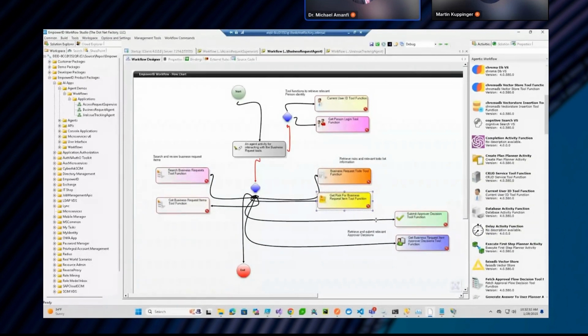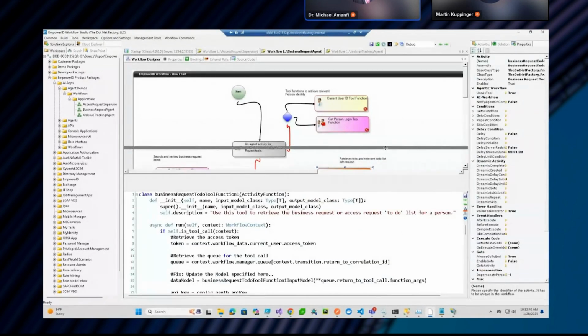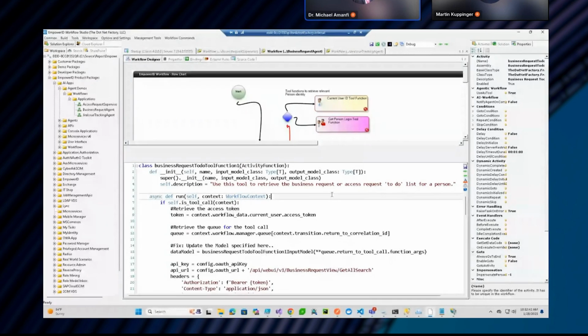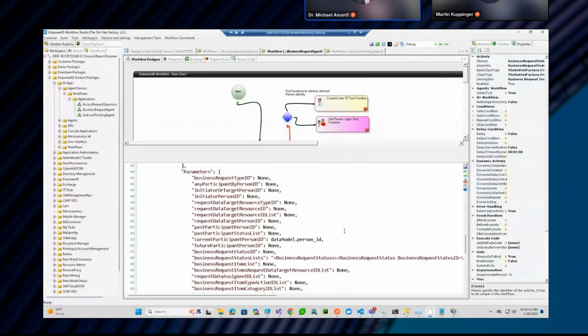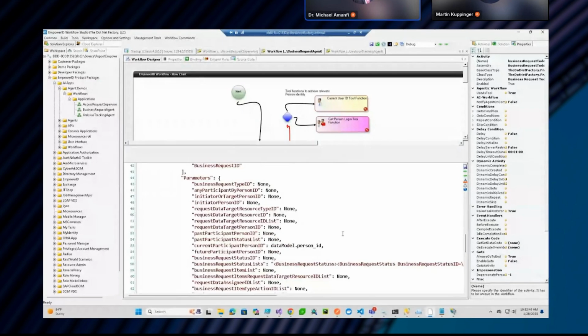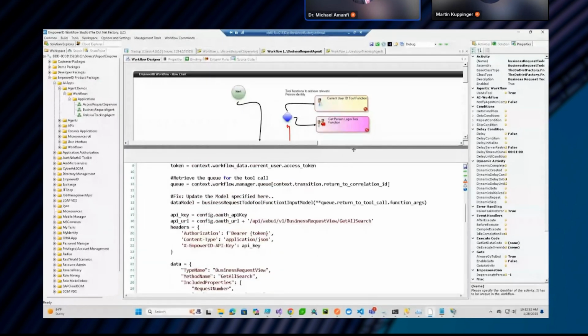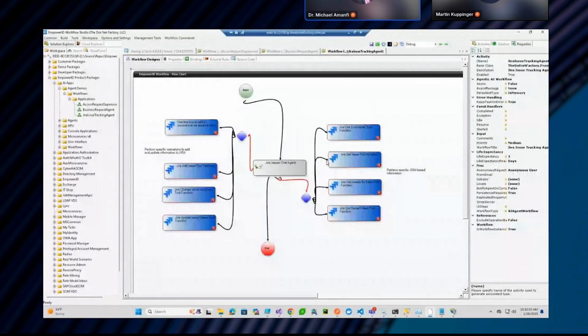So here I have a whole bunch of tools that I have added, including, of course, the one that actually pulls the access request data. Here you can see that I'm pulling a bunch of data from the backend system and surfacing that to the chatbot. This is the JIRA agent.